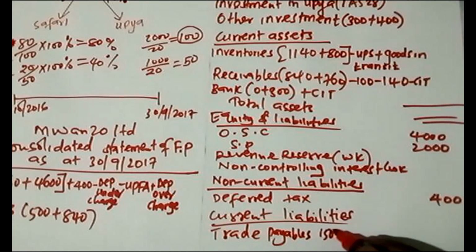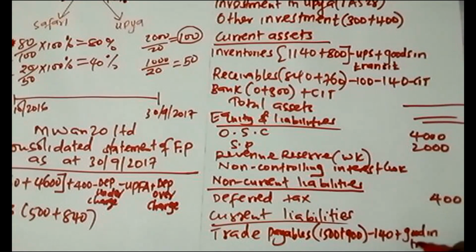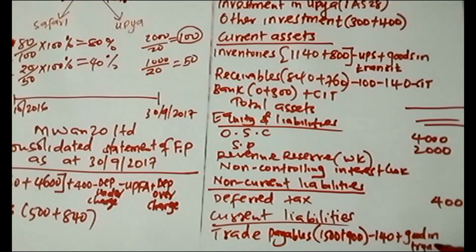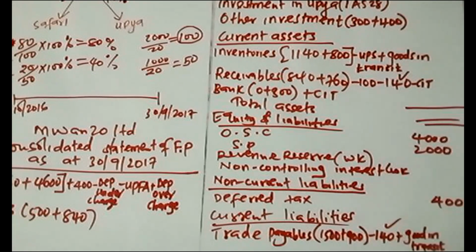So we have the 1,500 plus 900. So the only amount I will subtract here is the 140. Then if there was goods in transit, I have to add goods in transit. So remember that this one, we have to cancel it out. It was an intergroup owing.